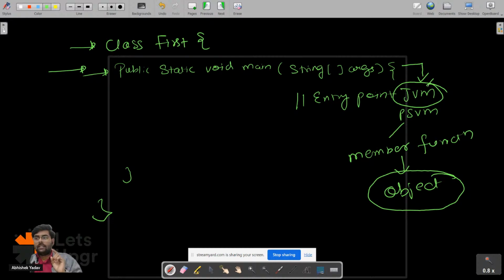But JVM is saying, hey, I will not create an object. I want to access the public static void main, but I will not create the object. How will JVM create the object? Because the execution is starting from this point, right everyone? So this is a contradicting situation, right?